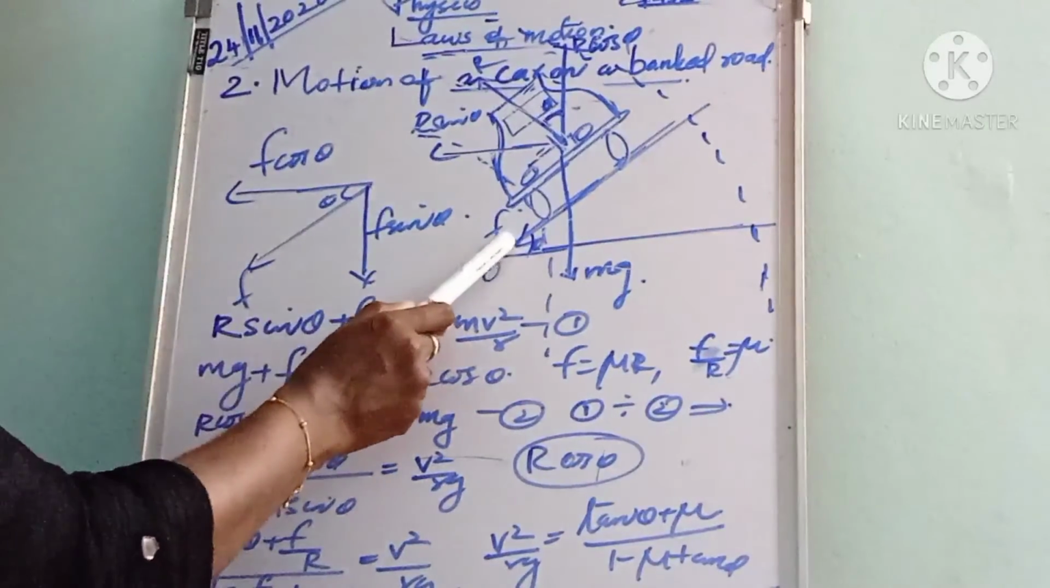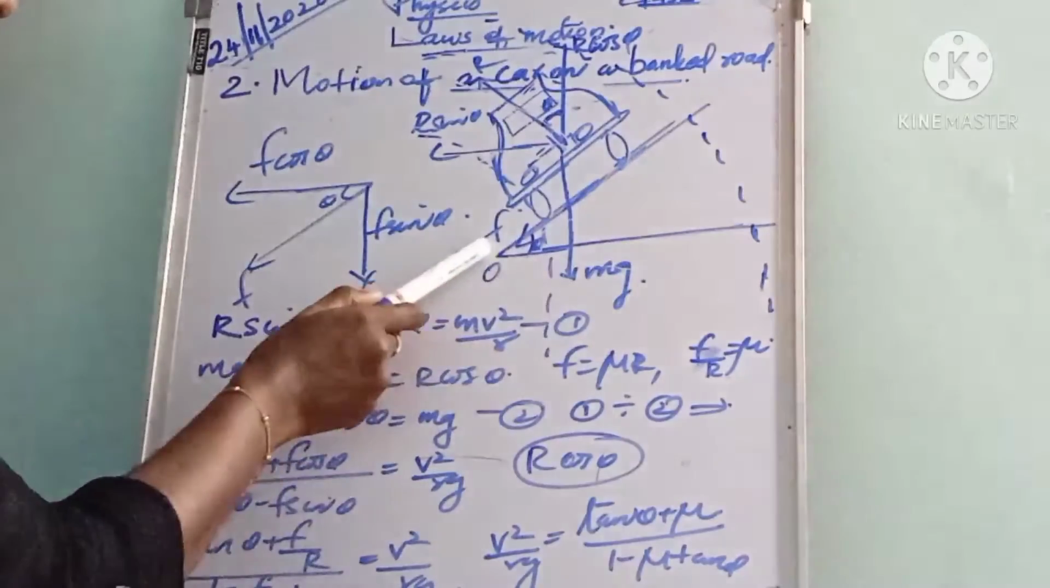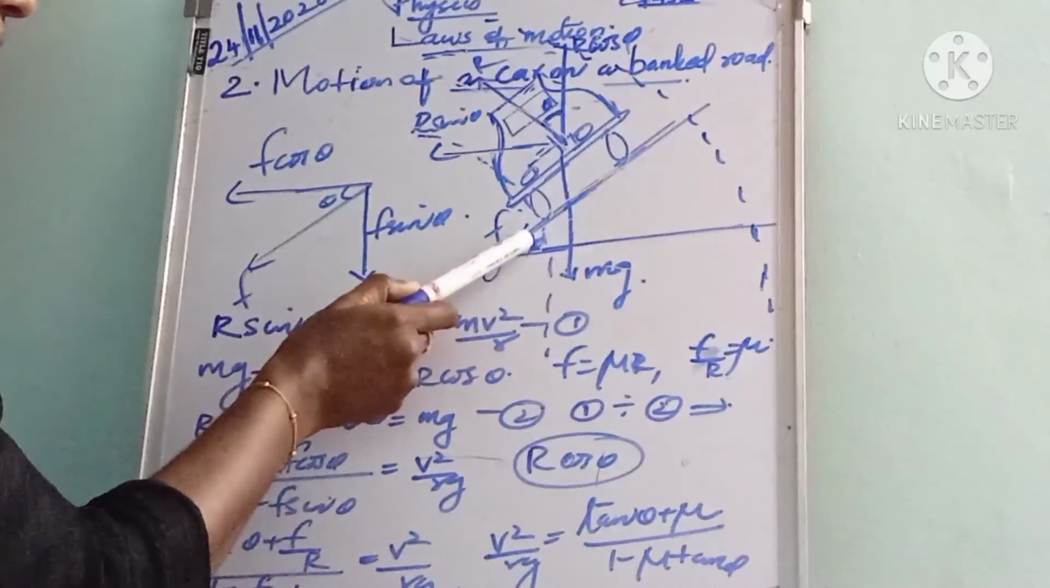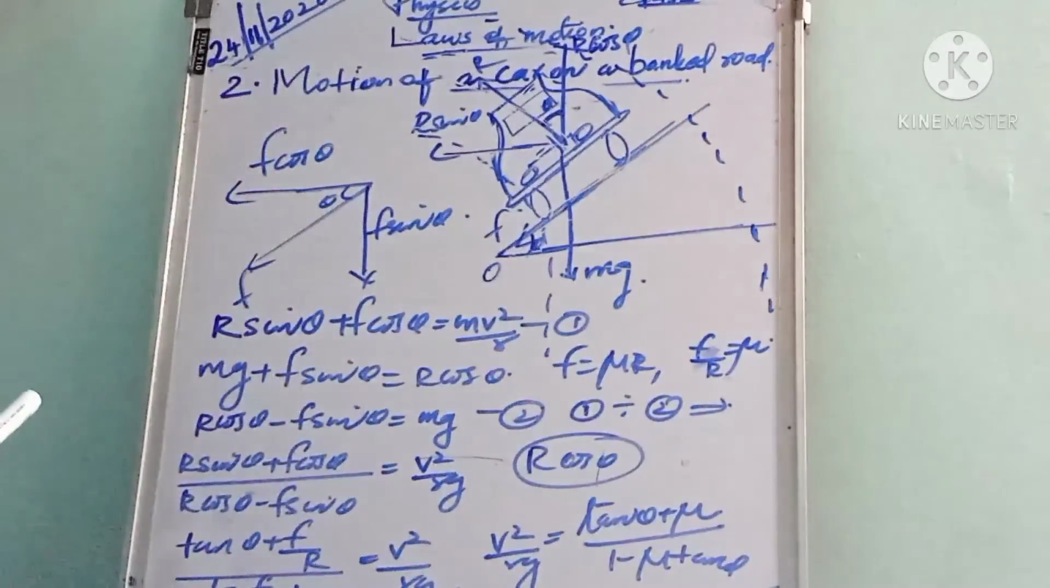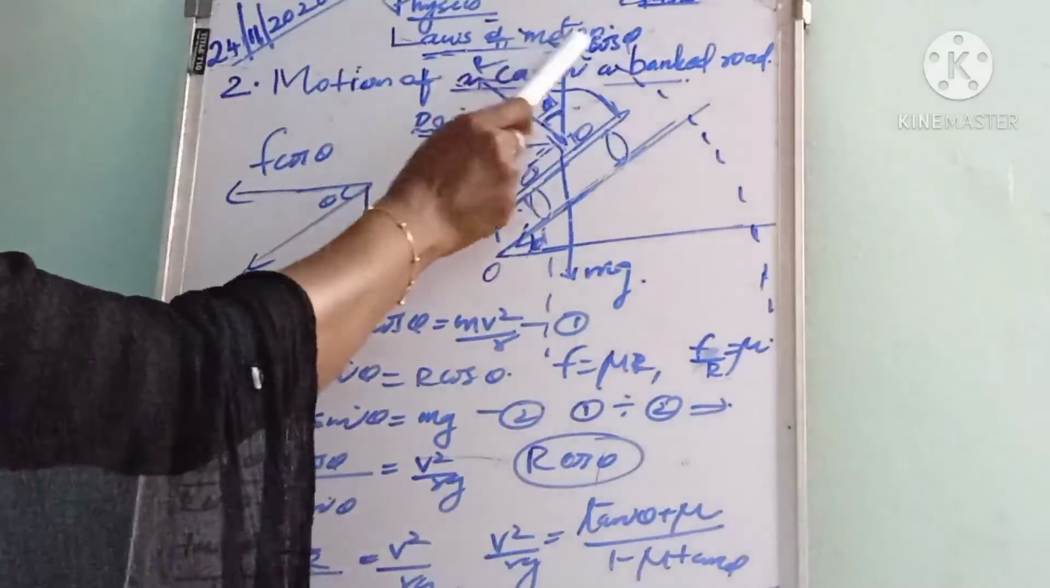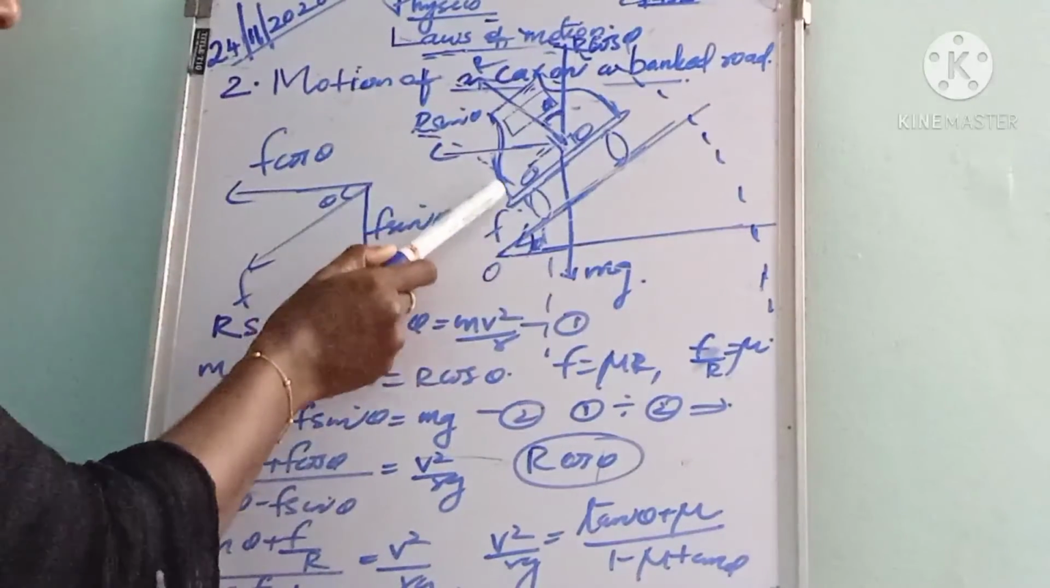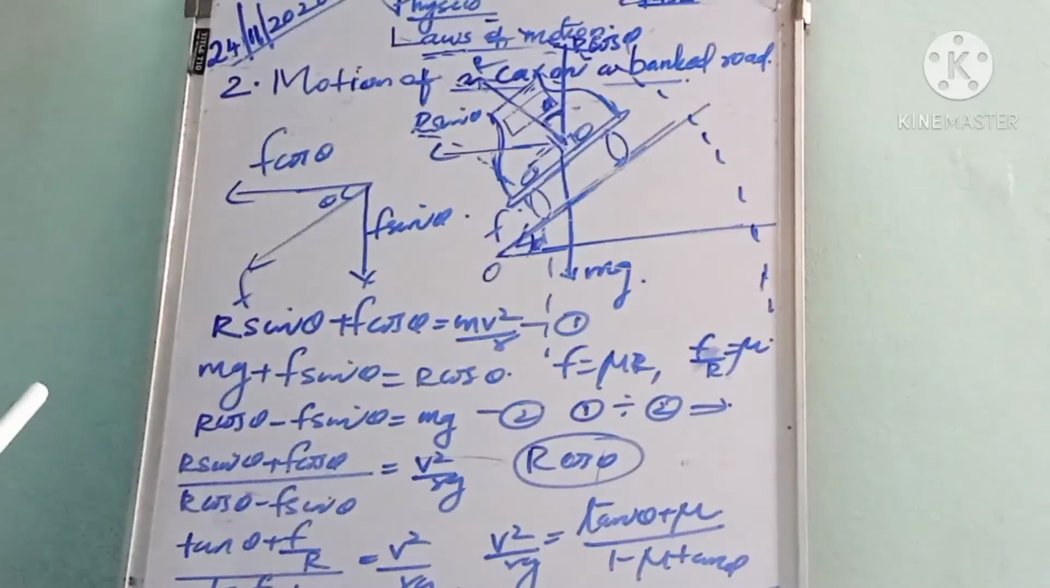And the angle through which the outer edge of the road is raised above the inner edge is called the angle of banking.